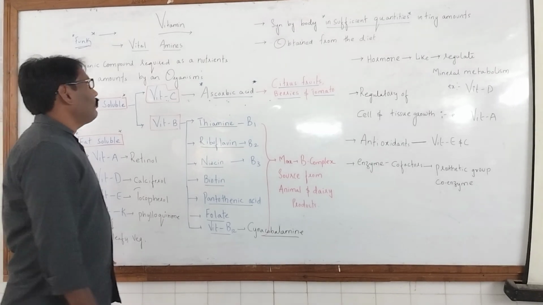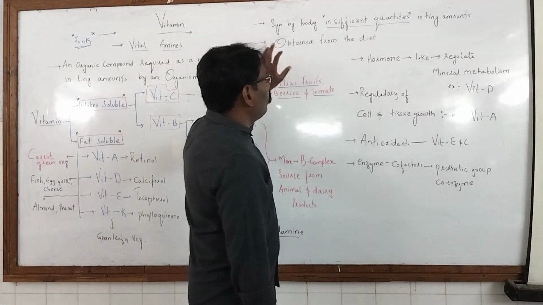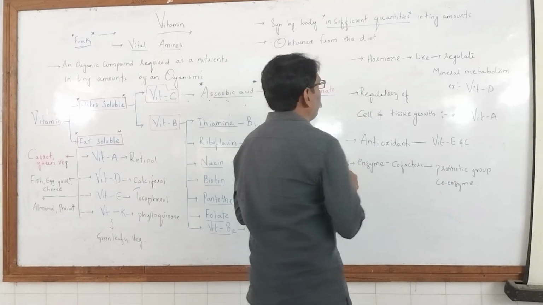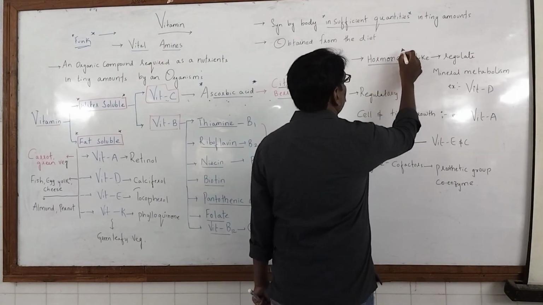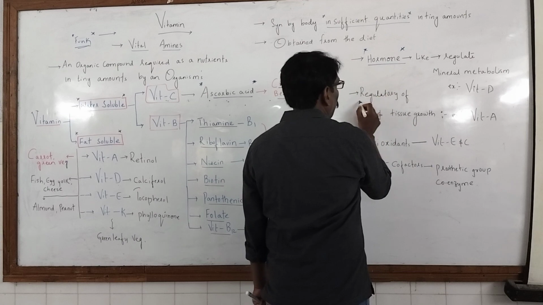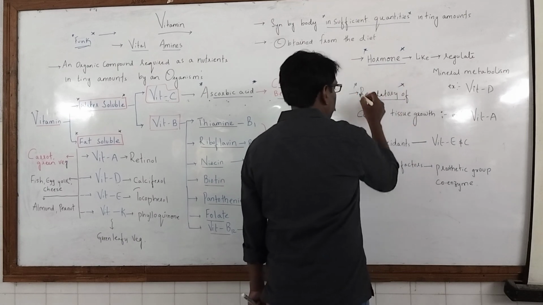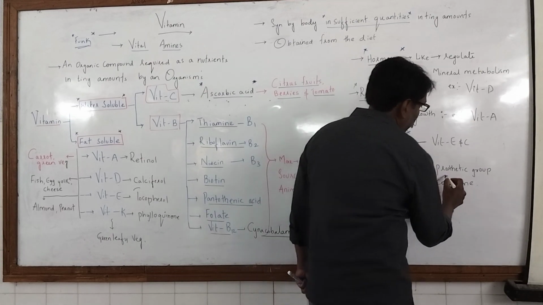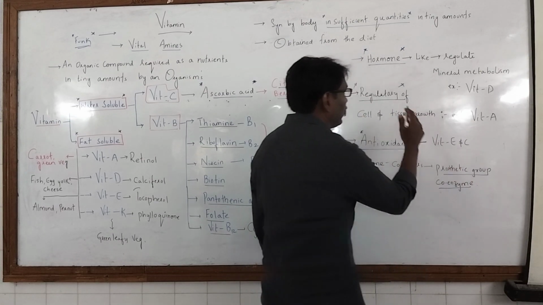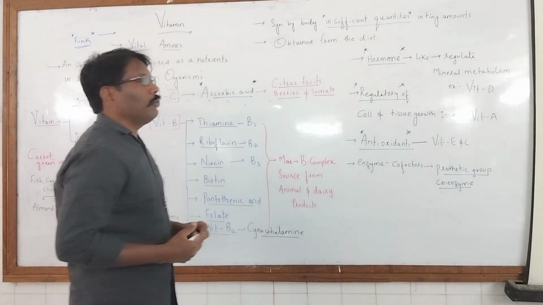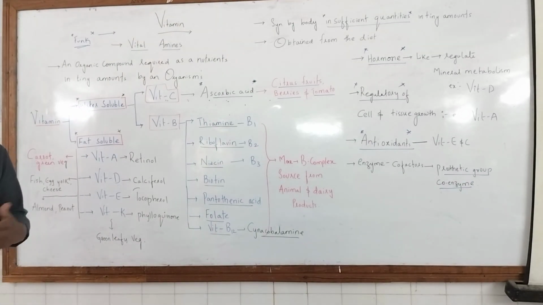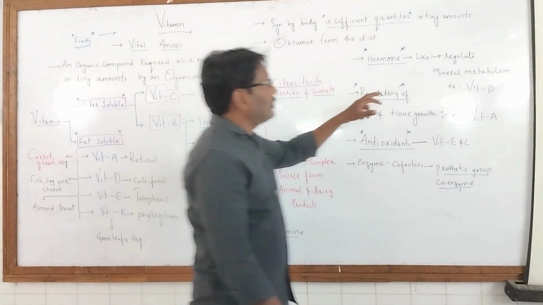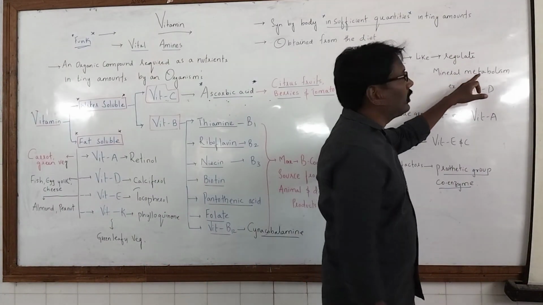Apart from that, a few vitamins are responsible for acting in hormonal activity, some are regulatory in nature, some act as antioxidants, and some act as prosthetic groups and coenzymes. Vitamins can regulate cell metabolism and be involved in mineral metabolism.